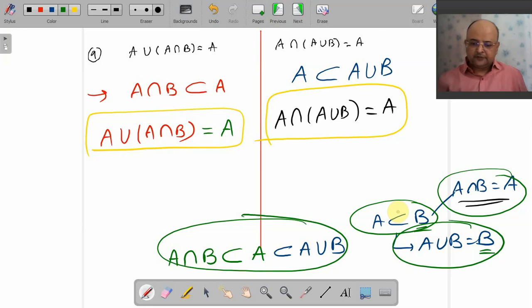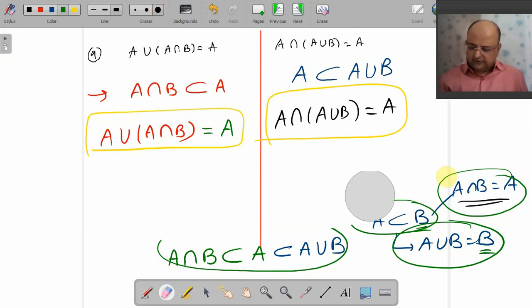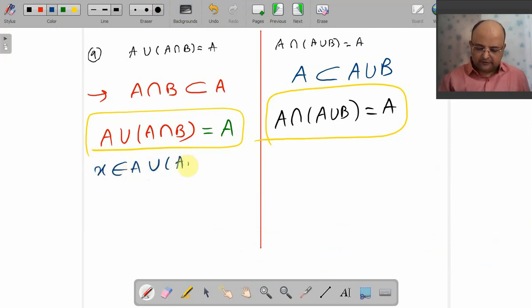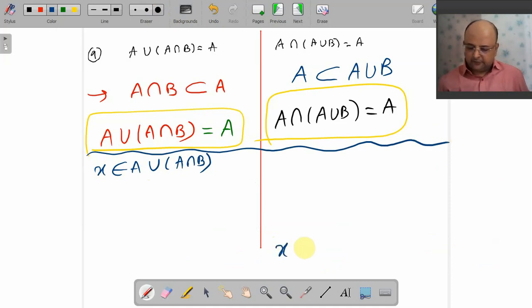Okay? Some people prove it in a different way also. I can help you. See, we start with X belongs to A union A intersection B, and I will prove that X belongs to A. Ready?